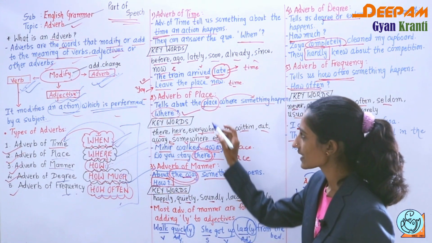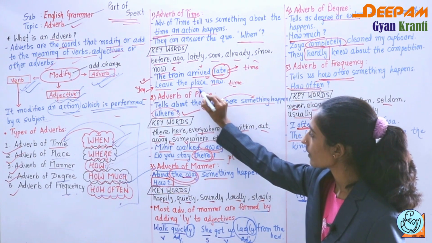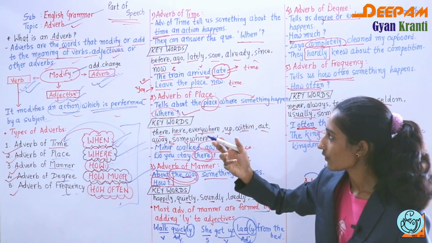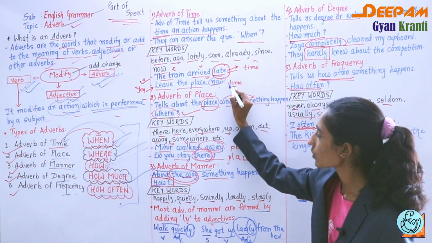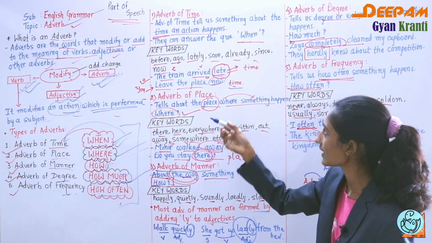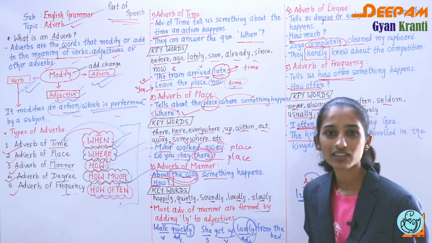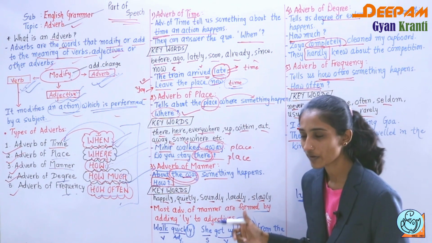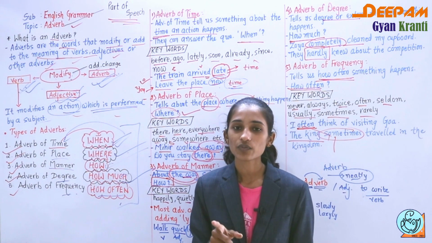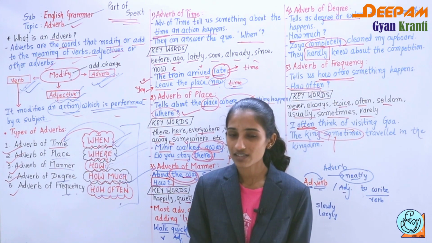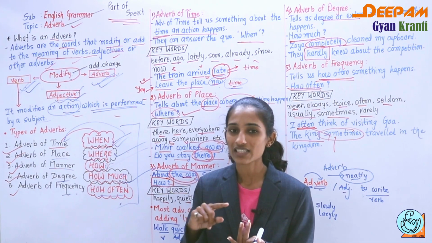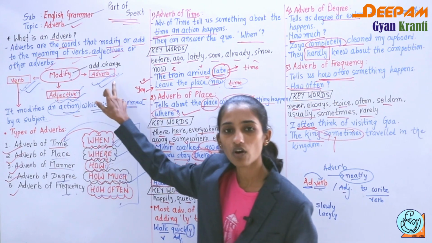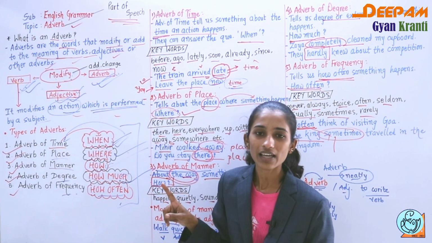For example, here it is given: leave the place now. Suppose it is given to you in an exam, see that now is there, so you can easily get the answer that now indicates time, so it is adverb of time. What is an adverb first? Adverbs are the words that modify, or we can say add to or change the meaning of a verb, adjective or adverb. So they are called adverbs.